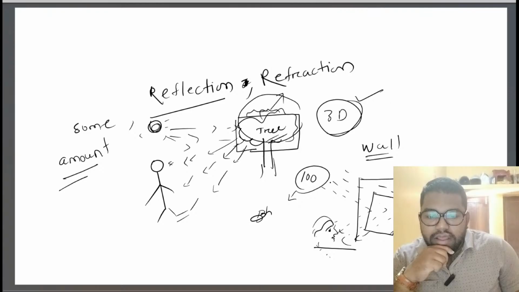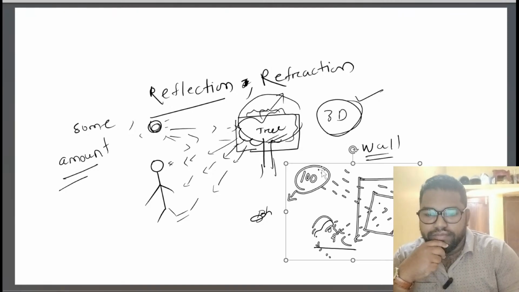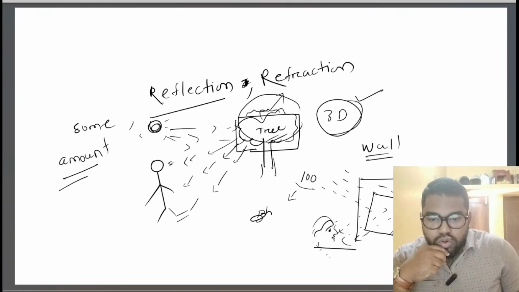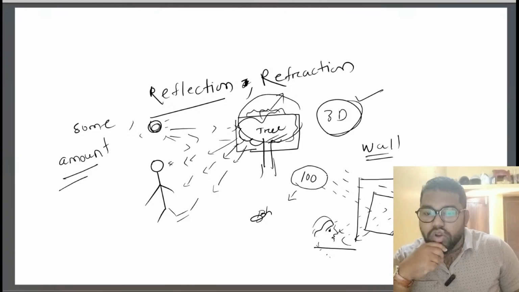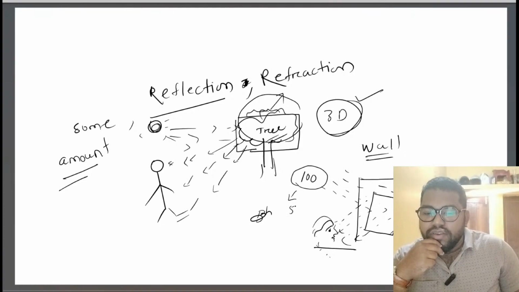Let us see with a simple example. 100 electrons come from the sun and strike upon this wall, and when they reflect back, I receive only 50% of the electrons, I mean 50 electrons.